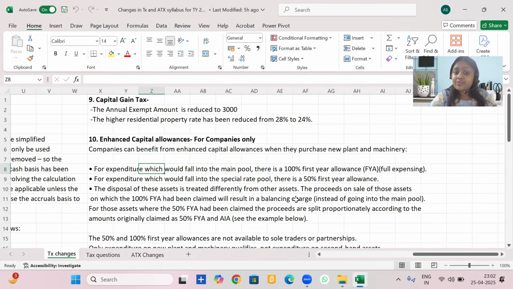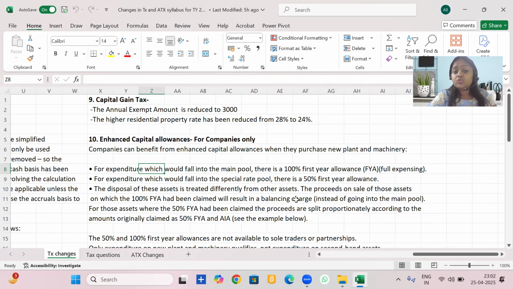If it was a special rate pool asset, then instead of a super deduction, 50% first year allowance was allowed, and that would go to the allowances column. The remaining 50% would remain adjusted with the pool.